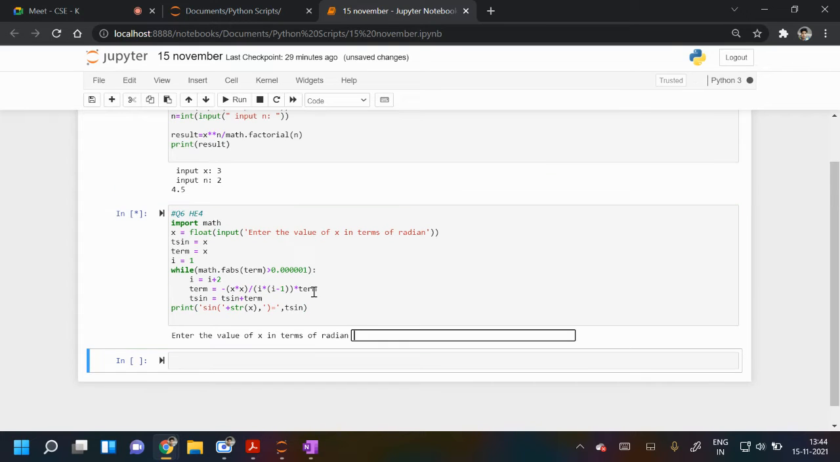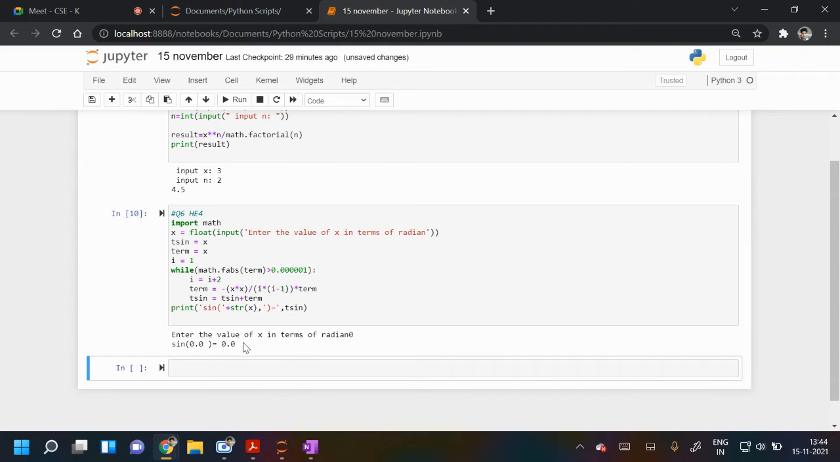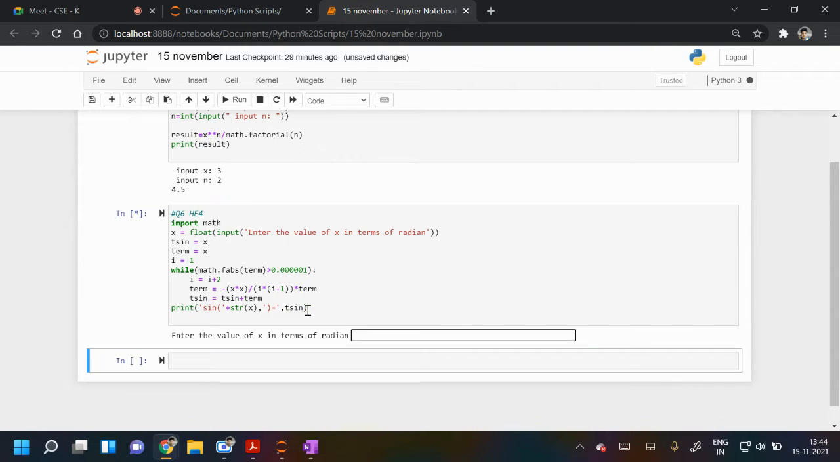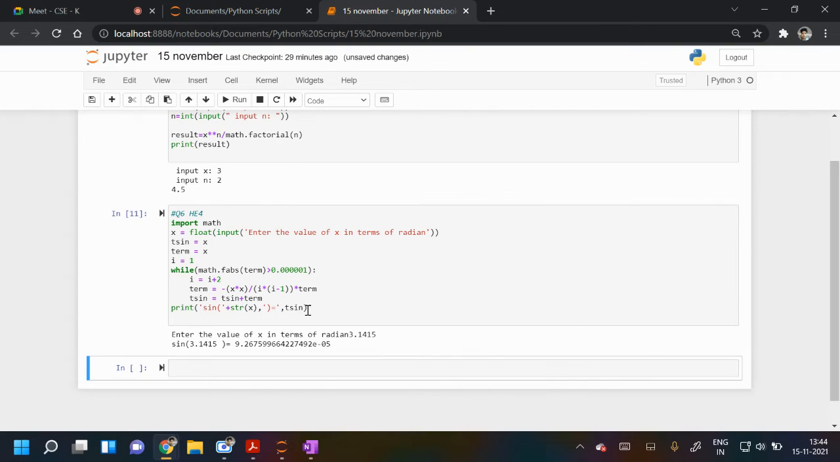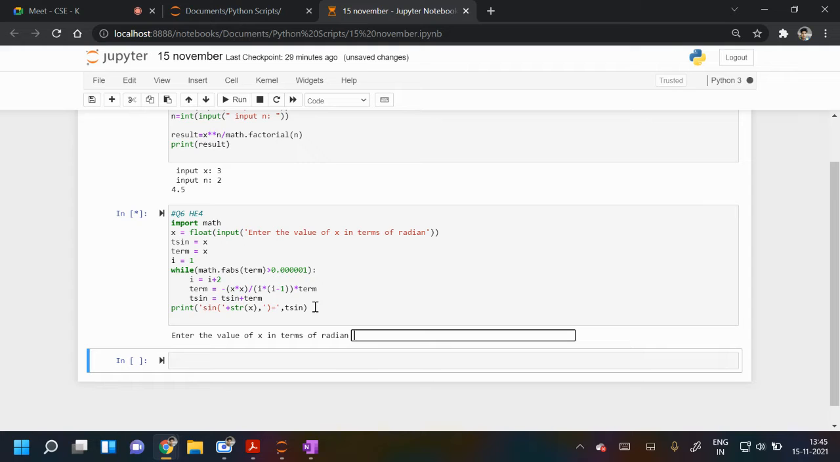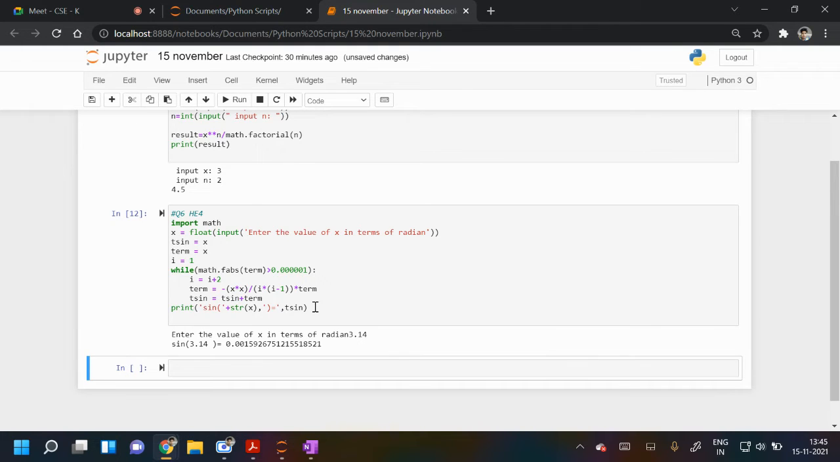If I'm running, let me put 0. So enter x in terms of radians: 0. So sine 0 degree is 0. Is it correct? Now, pi is approximately 3.1415. Oh, sorry, it is e raised to minus this. So let me write some better value: 3.14. So sine pi, approximately 3.14, is approximately 0 here. Just calculating. So it is not the exact value of pi. I'm just giving 3.14 as a radian measure of x.